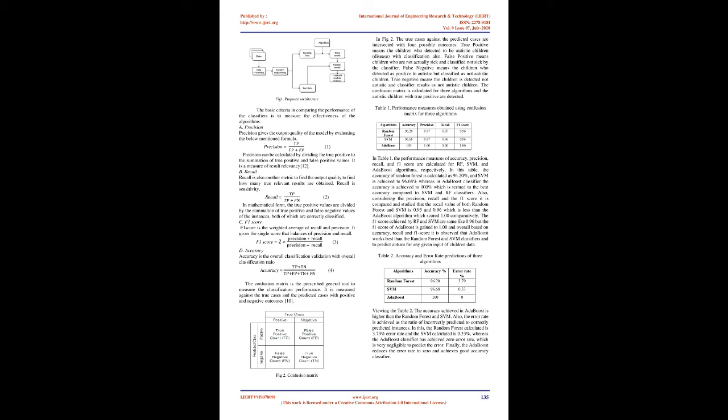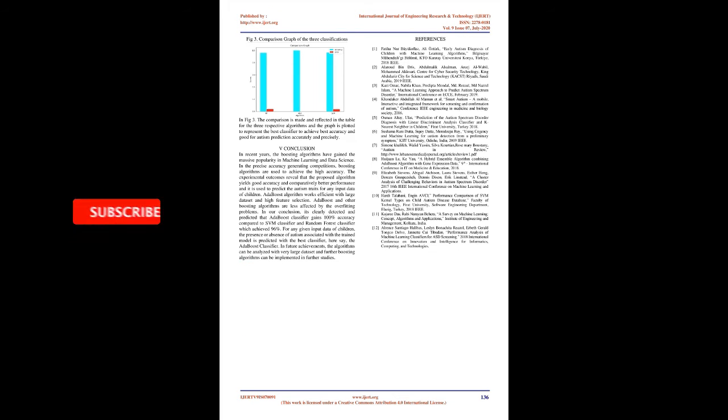C. F1 score. F1 score is the weighted average of recall and precision. It gives a single score that balances precision and recall. F1 score equals 2 * (precision * recall) / (precision + recall). D. Accuracy. Accuracy is the overall classification validation with overall classification ratio. Accuracy equals (TP + TN) / (TP + FP + TN + FN).